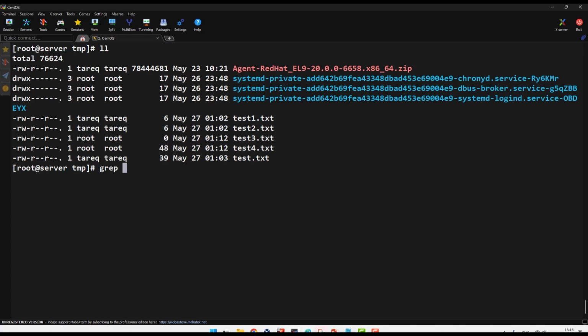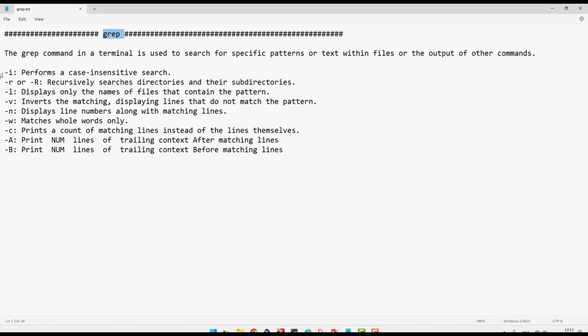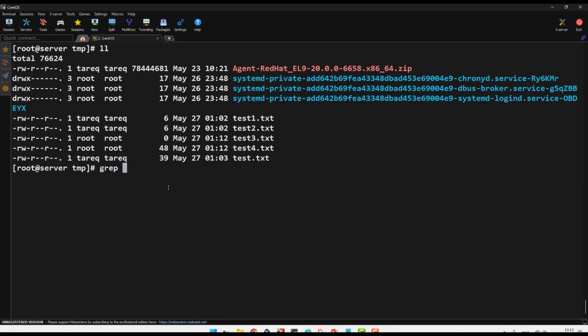Okay, we learn one by one. First we learn the power of -i, which performs case insensitive search. What I mean, for example, I search for Tariq. I put all lowercase letters, and I put star. Star means search the whole directory for my name.